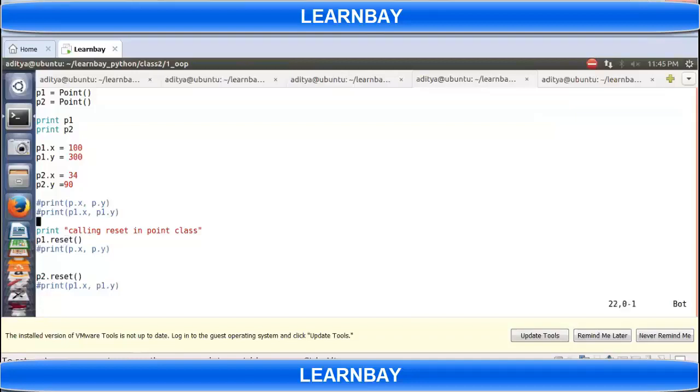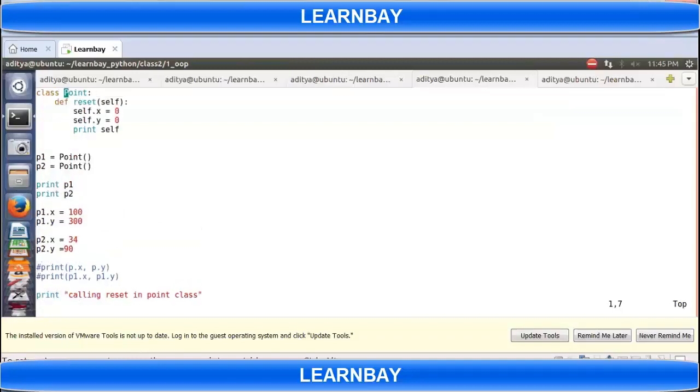No. This X and Y is not visible unless you write P1 or self. So these are local to that object. There won't be any conflict. Okay.